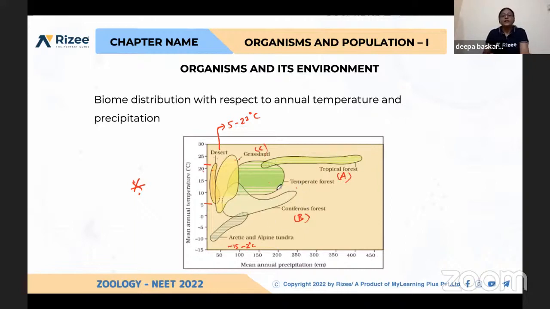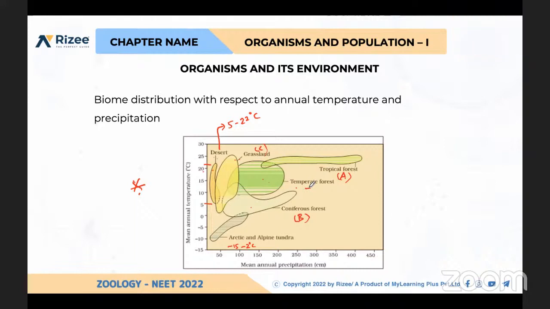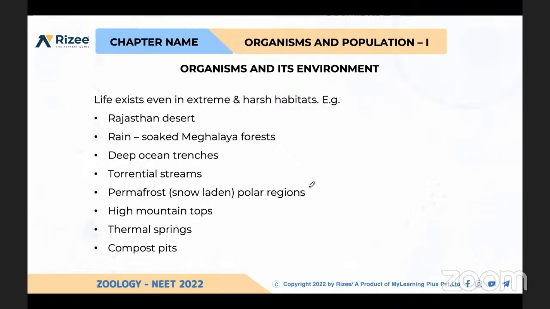Okay, and again, this one is temperate forest, next is coniferous, and below that is negative temperature existing in polar regions. So please remember this. And again, which one is denoting which biome is very much important. You may expect questions. Understood, dear? Yes, ma'am. Okay.